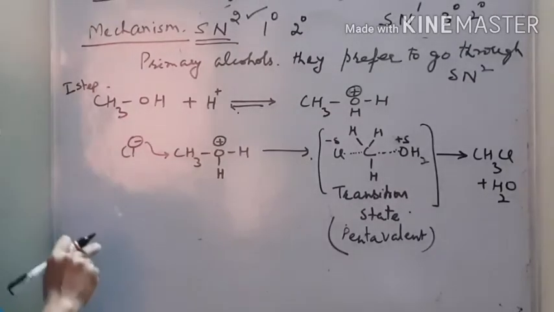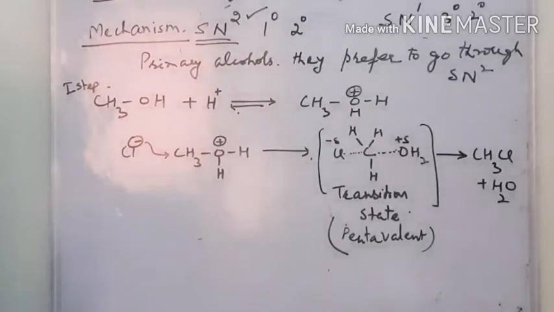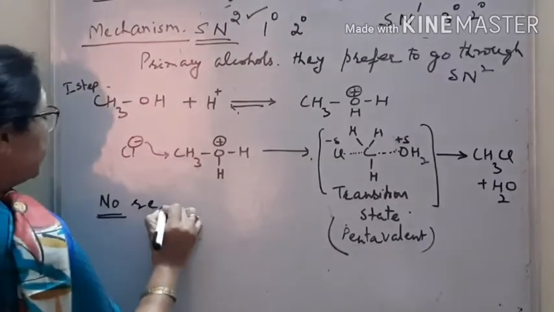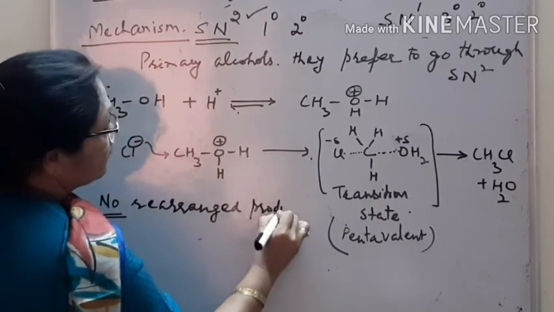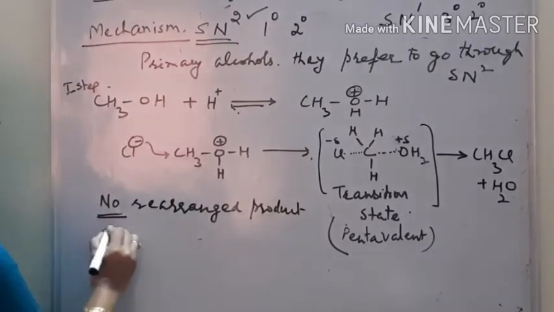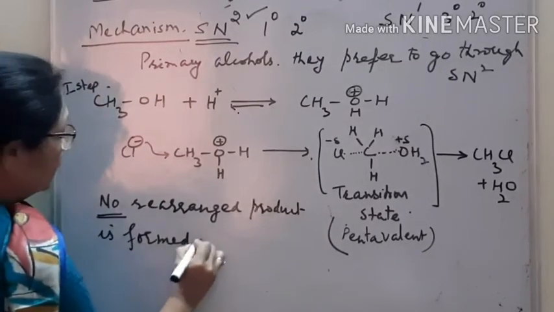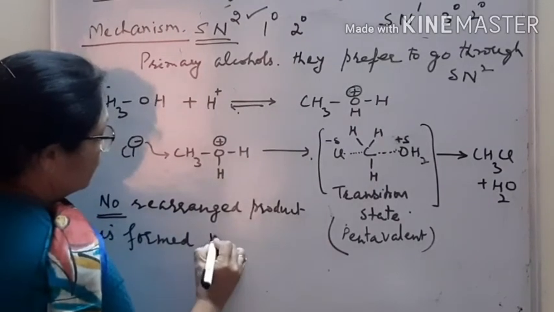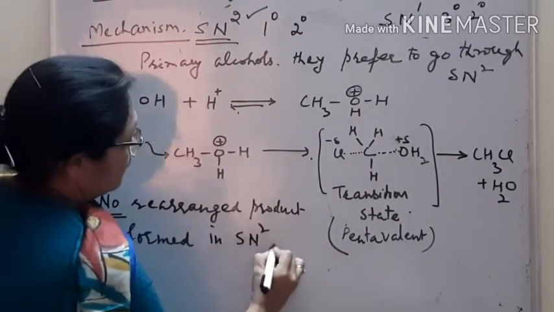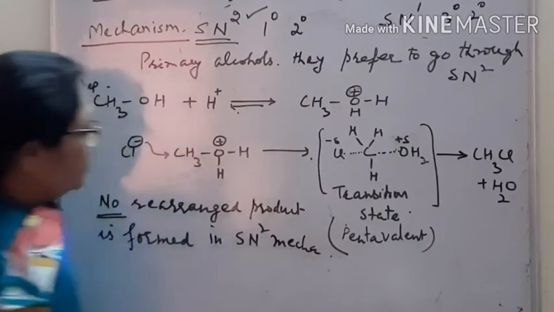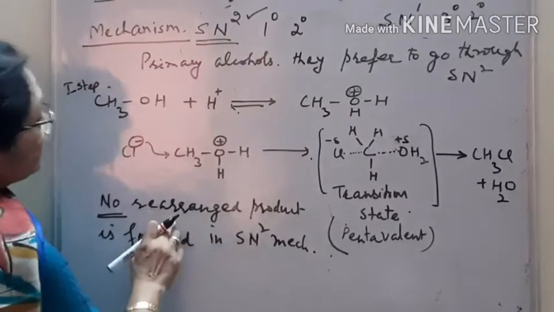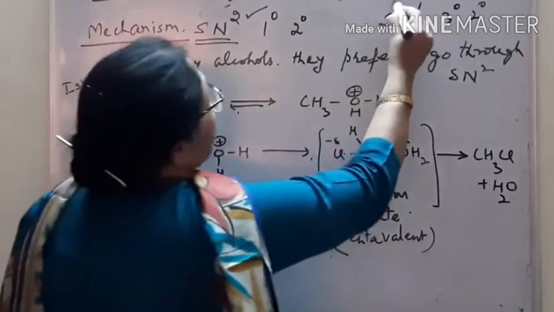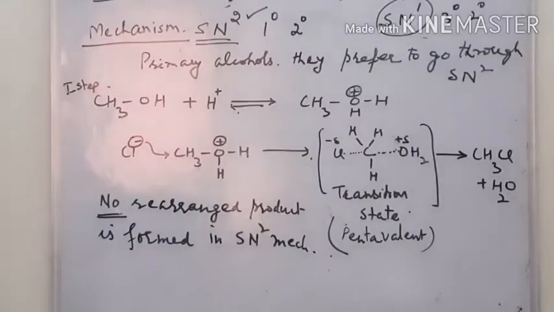Next I will tell you, in case of SN2 mechanism, no rearranged product is formed. And rearranged product is formed when reaction goes through the SN1 mechanism, right.